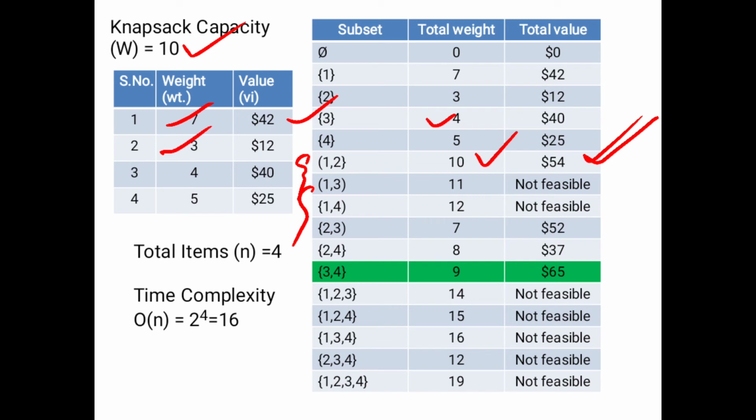That means the weight of the items must be less than or equal to the limit of the bag. So 10 is the weight. Then how many total values? 54. Okay, so we just consider this because 10 equals 10. So the weight is 10.